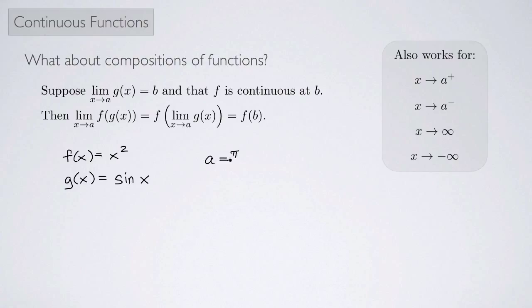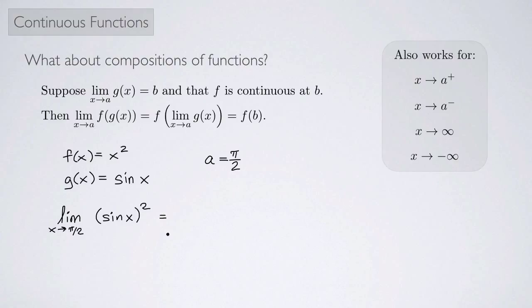So in this example, we're going to look at the limit as x approaches pi over 2 of f of g of x. Well, what is f of g of x? F of g of x is sine of x squared.